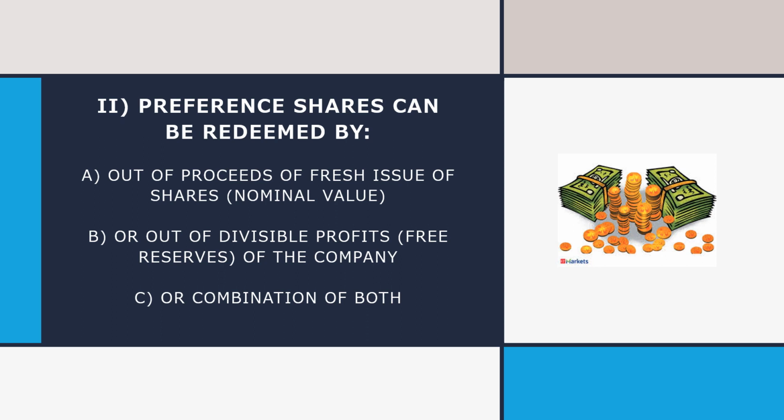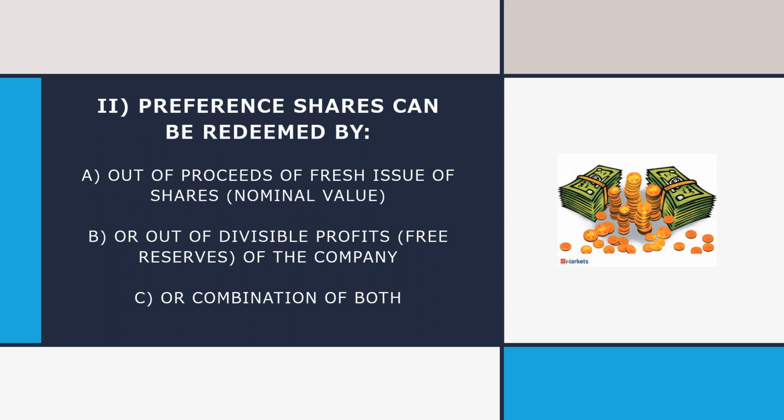That is how, नए शेयर्स इशू करके, when the company issues new shares, then the company gets money, and that money the company can use to redeem the preference shares. Only the nominal value of the shares can be redeemed by the proceeds of a fresh issue of shares.